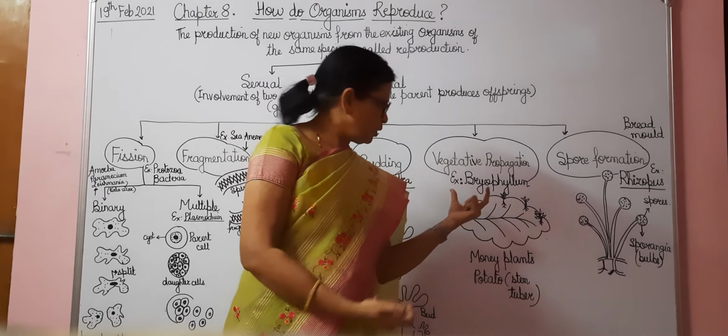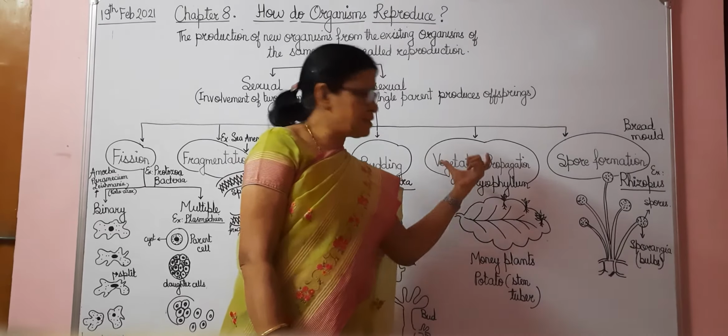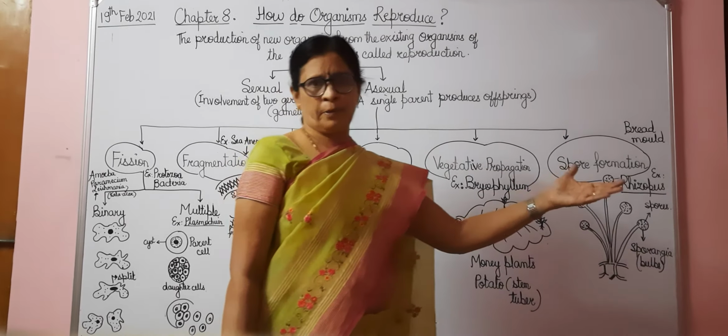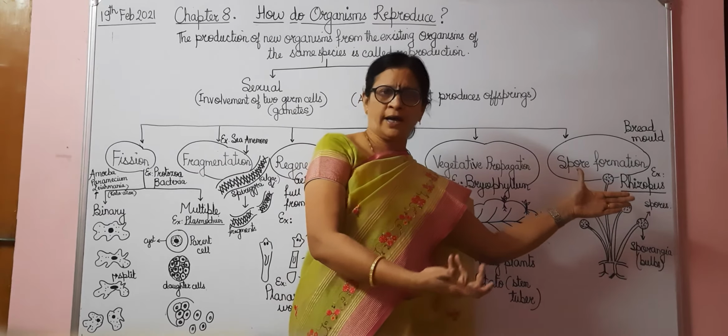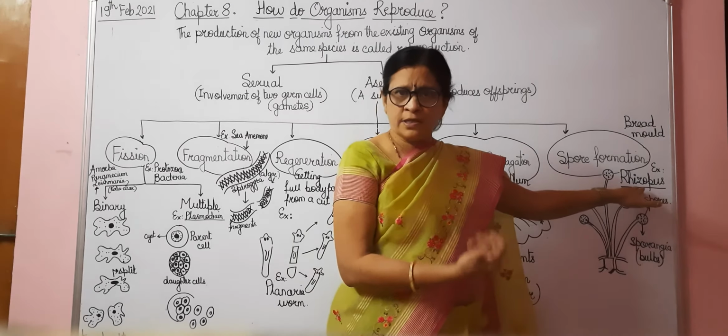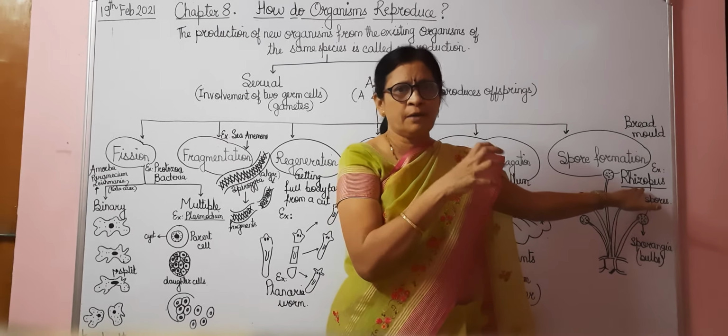from any of these, when we can make a new plant, we call that method vegetative propagation. So examples you have to remember: Bryophyllum, the money plant and potatoes, all these are examples of vegetative propagation. And the last one is spore formation, where we can make a new organism from spores. So the example here is Rhizopus.